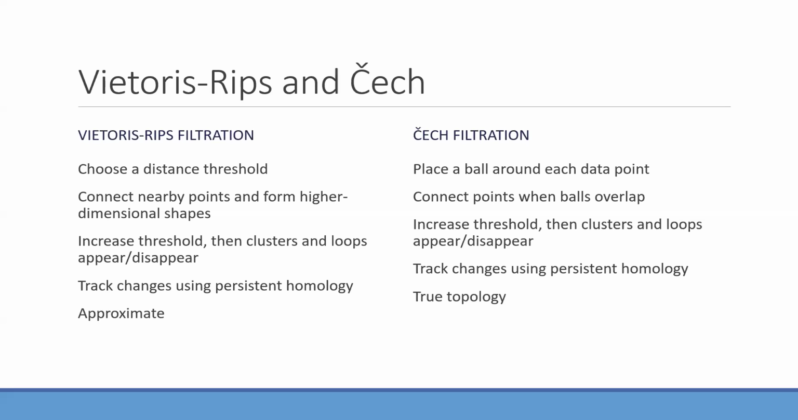The Čech filtration works similarly, except you start with a ball around each data point, which is of radius epsilon, and then you gradually grow the balls, or the radius epsilon, to connect points when balls overlap. And again, as you increase the threshold, the clusters and loops appear or disappear, or are born and they die, and you track the changes using persistent homology. So the main difference between Čech filtration and Vietoris-Rips filtration is that Čech filtration is the true topology of the system, whereas Vietoris-Rips is the approximate topology of the system. But the reason that not everyone is doing Čech filtration all the time is because it's super computationally expensive. So it's easier just to do the Vietoris-Rips.